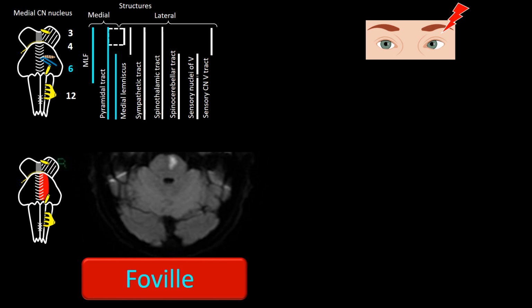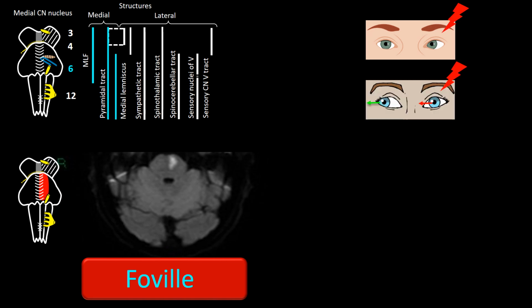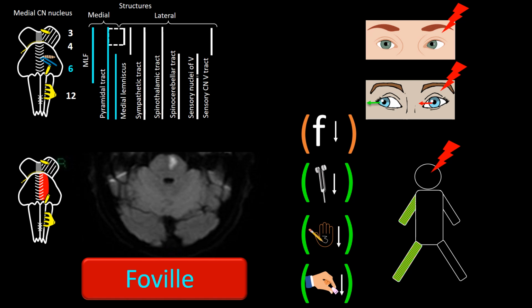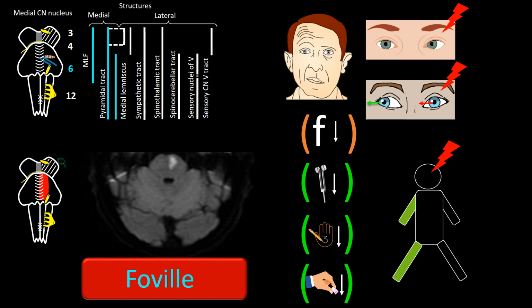Diplopia in primary position due to ipsilateral weakness of the lateral rectus, resulting from cranial nerve 6 involvement. Inability of the affected eye to look in during lateral gaze in the opposite direction due to MLF involvement, contralateral hemiparesis due to pyramidal tract involvement, contralateral loss of vibration sense, epicritic sense, and position sense due to damage to the medial lemniscus, ipsilateral peripheral facial palsy due to damage to the facial nerve fibers as they encircle the 6th cranial nerve, ipsilateral ataxia due to interruption of pontocerebellar fibers traveling from the opposite intact side of the pons.